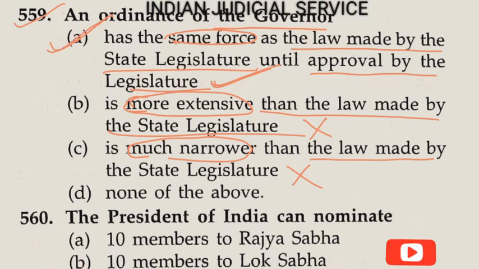And this question is related to Article 213. Article 213 provides the power to promulgate the ordinance by the governor.